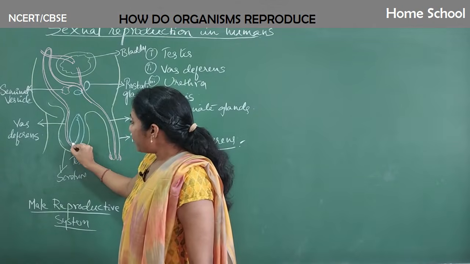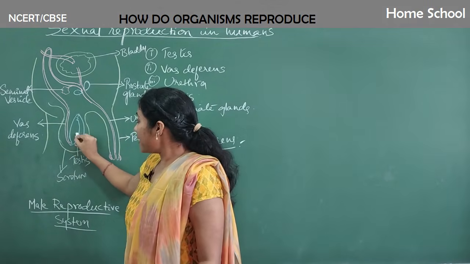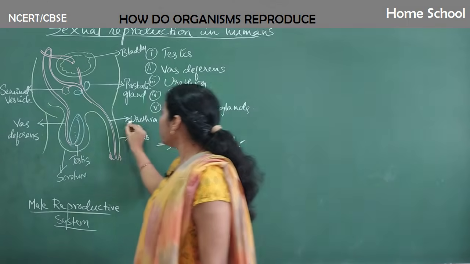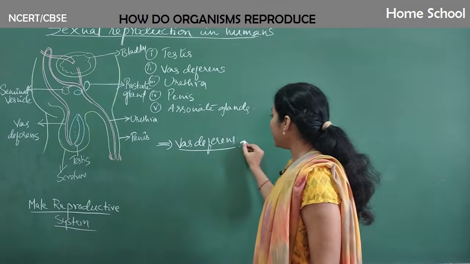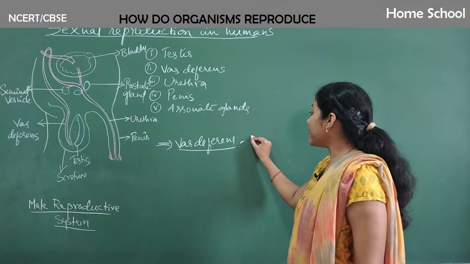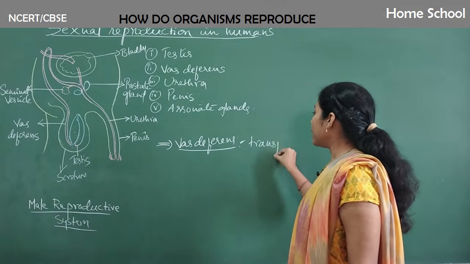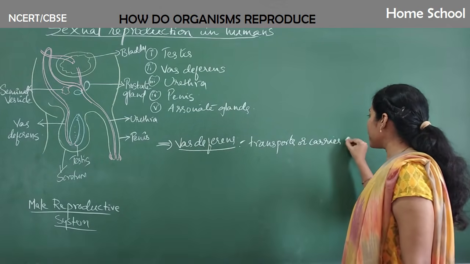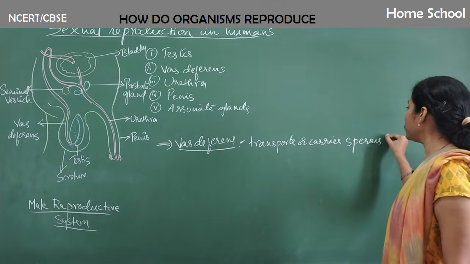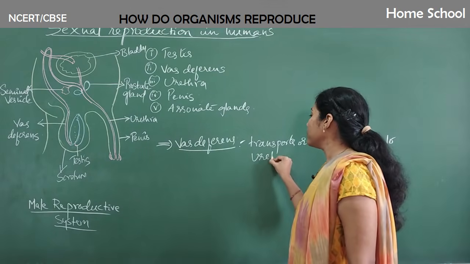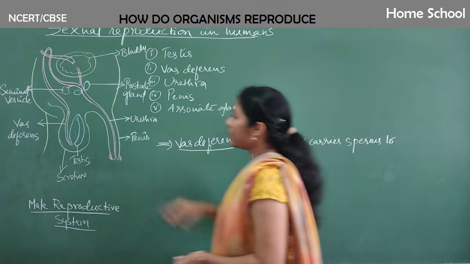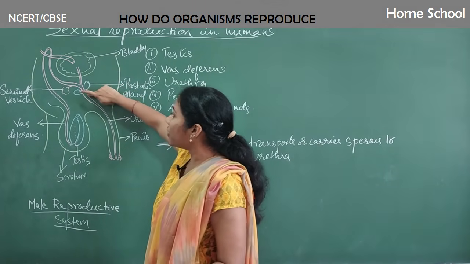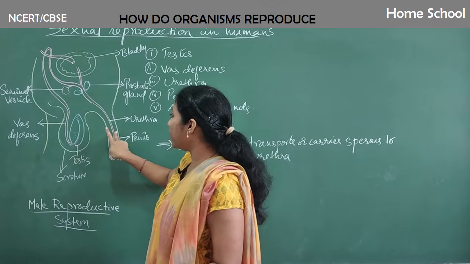The vas deferens carries the sperms that are produced in the testis to the urethra. So I can write here: vas deferens transports sperms to the urethra. You see, this pink colored tube is the vas deferens. Later it joins the urinary tube, the urethra.